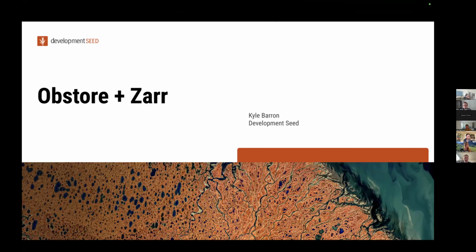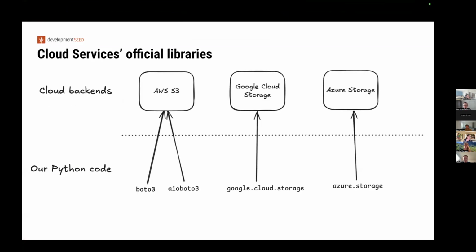Awesome. So I'll be talking about obstore, a new library for accessing S3, Google Cloud Storage and Azure Storage, and its new integration with Zarr. So there are three main cloud providers, and each of them have their own, at least on the Python side, different APIs for working with their backends.